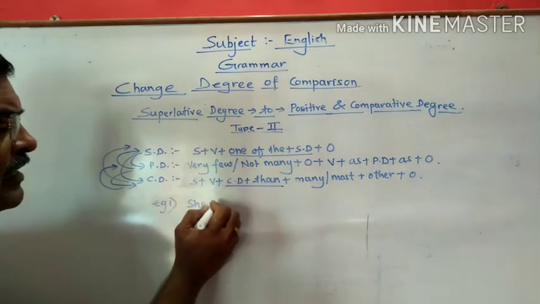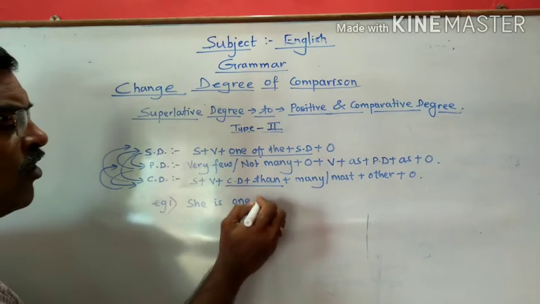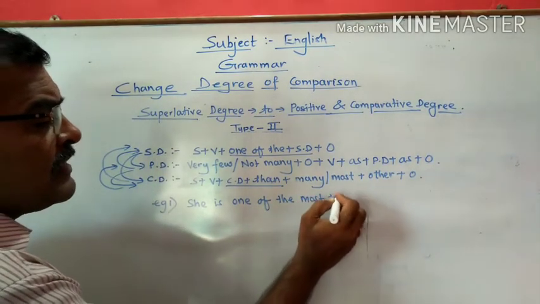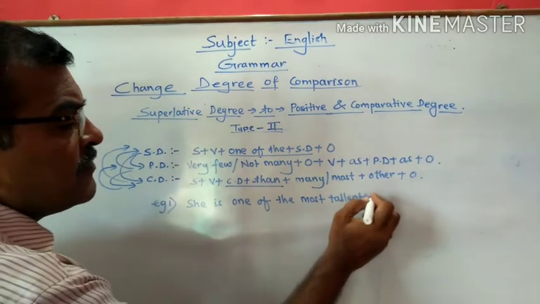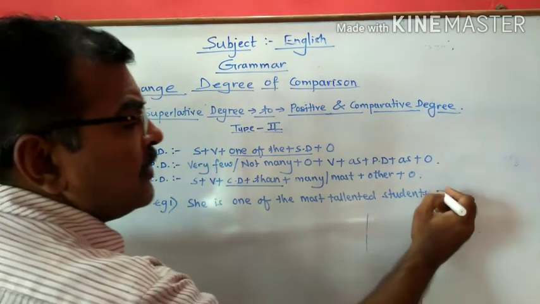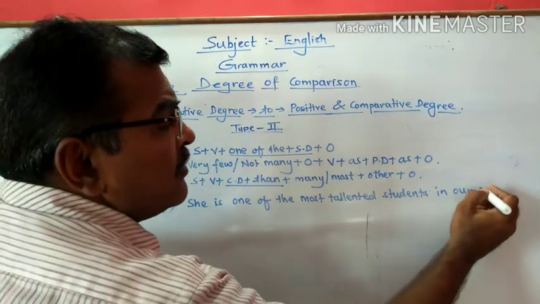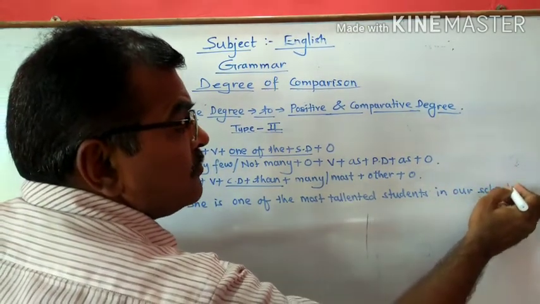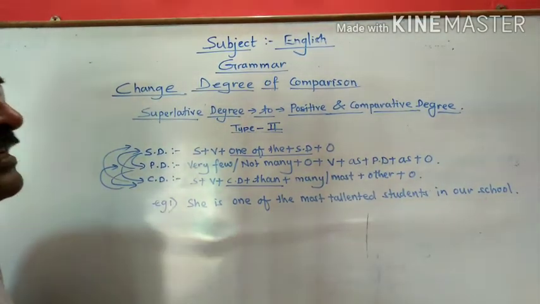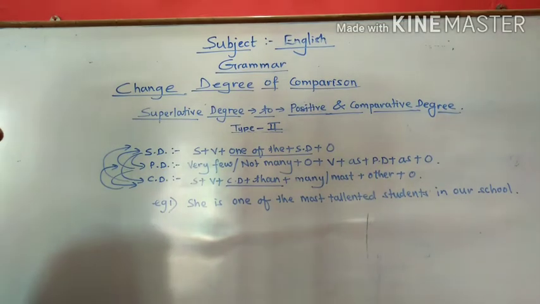She is one of the most talented students in our school. See what is the sentence? She is one of the most talented students in our school.